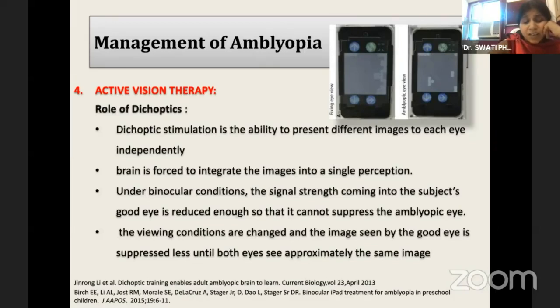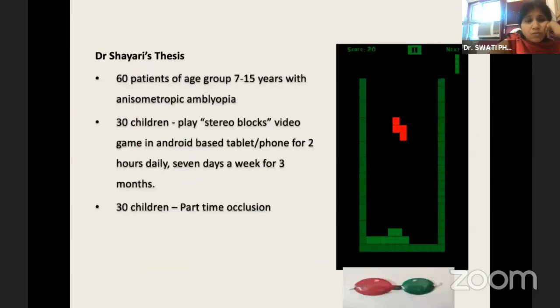It may be given as a standalone therapy in mild cases, and could be combined with occlusion therapy as well. So this was one study conducted at a center where 30 children were asked to play this Tetris stereo block game. And in this case, the better eye was suppressed and had lesser contrast as compared to the amblyopic eye, which had more contrast. So that's a way of suppression of stimulus in the better eye.